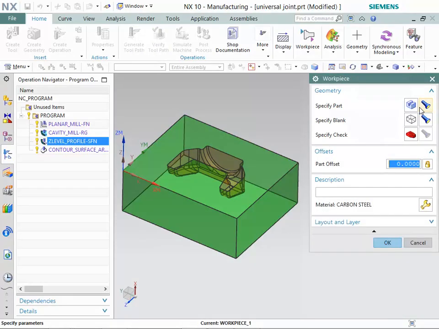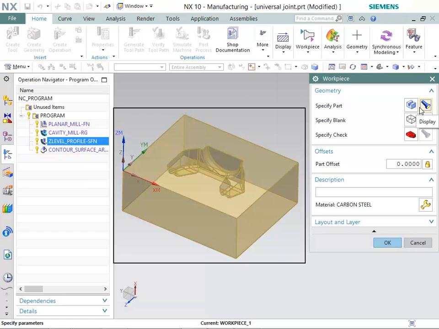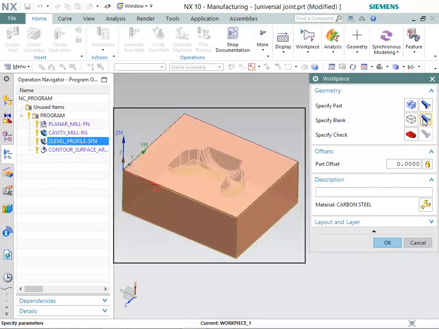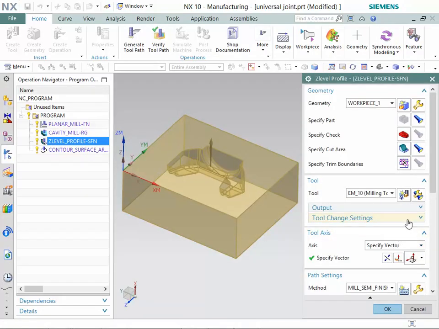Then, click on the Display button in Specify Part row. Observe the specified part. Now, click on the Display button in Specify Blank row. Observe the specified blank. Now, click on the Display button in Specify Cut Area row. Observe the specified cut area.